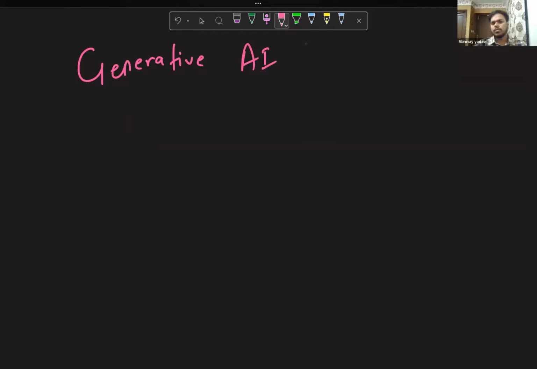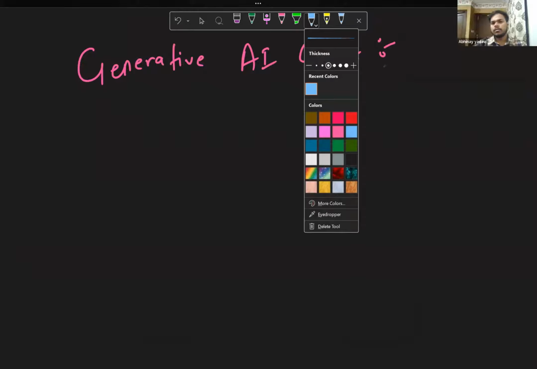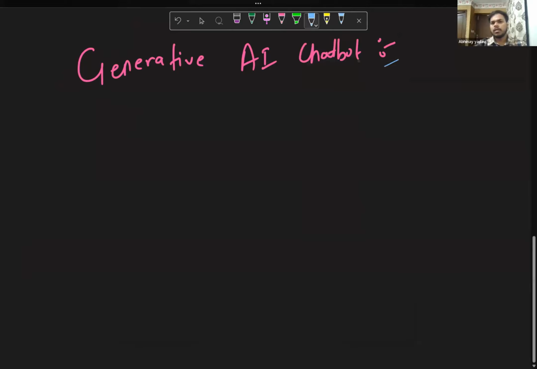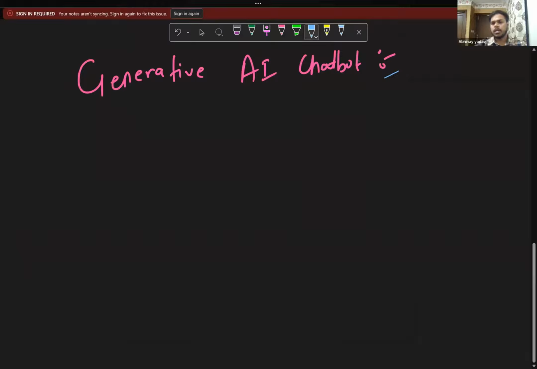I'm not going to use these tools and other things, because being a developer, if you're only going to be the consumer of these tools, then you are not a developer. You are a user of AI. We need to be the developer for the AI, for the AI world and all these things.